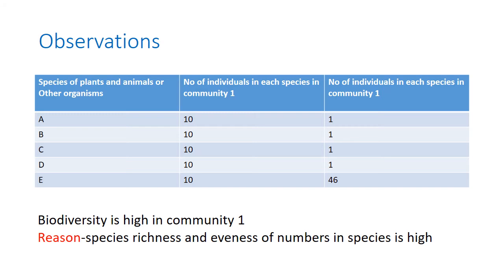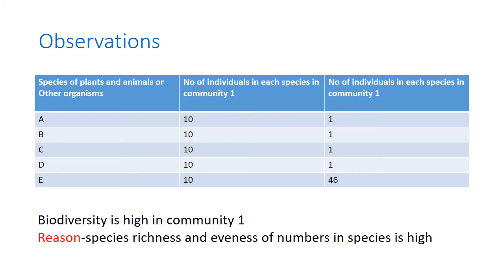Altogether, each has 50 organisms. But when we think about the evenness of numbers among species, community 1 has evenness, because each species has 10 organisms.